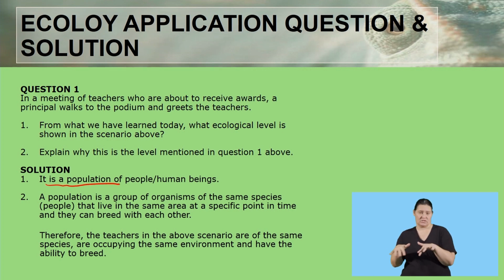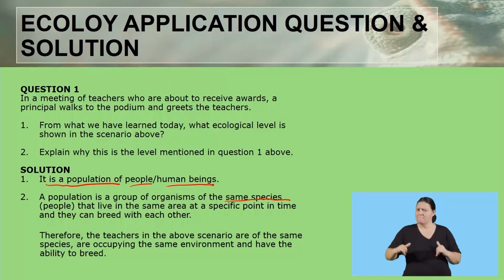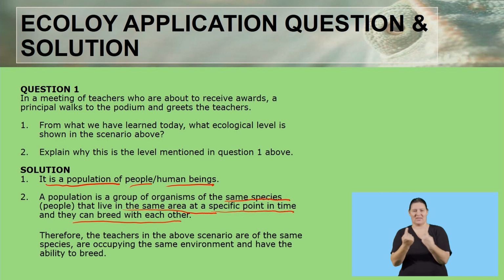a population of people or of human beings. Now, our second question said, explain why this level is mentioned in question 1 above. Because a population is a group of organisms of the same species. So all of the teachers are of the same species. They are human beings, they are people that live in the same area at a specific point in time, and they can breed with each other. So that means that the teachers can actually multiply. That makes them suitable to become a population.